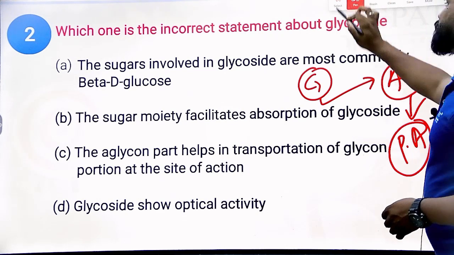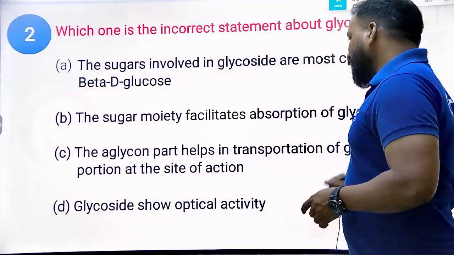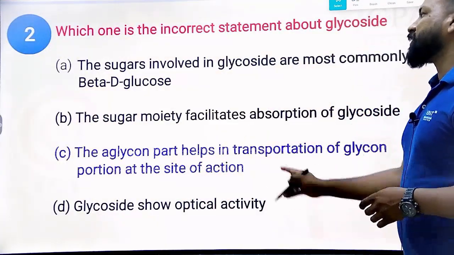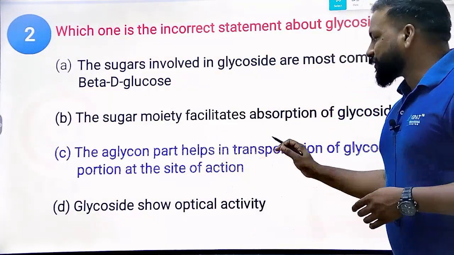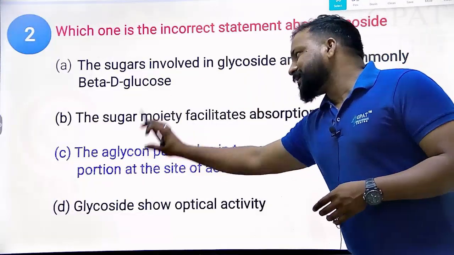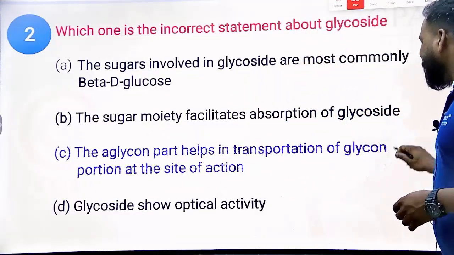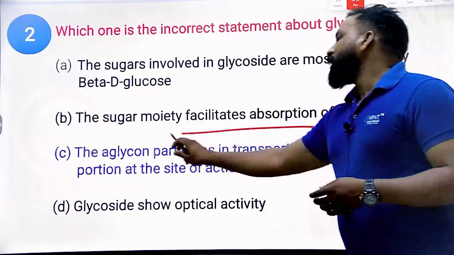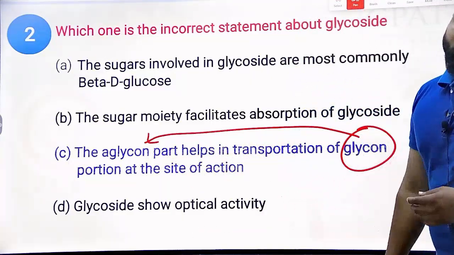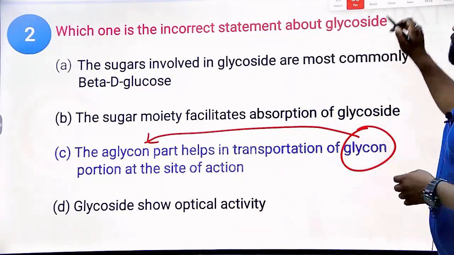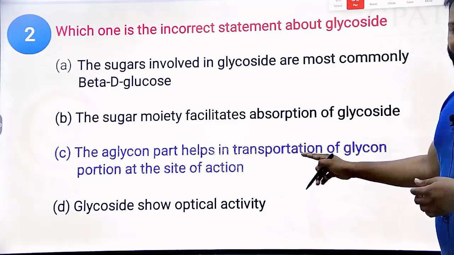So option B is incorrect. There is no aglycon moiety helping the glycon moiety, but the glycon moiety is responsible for the solubility of the aglycon moiety. Clear? Yes, so this statement is incorrect.